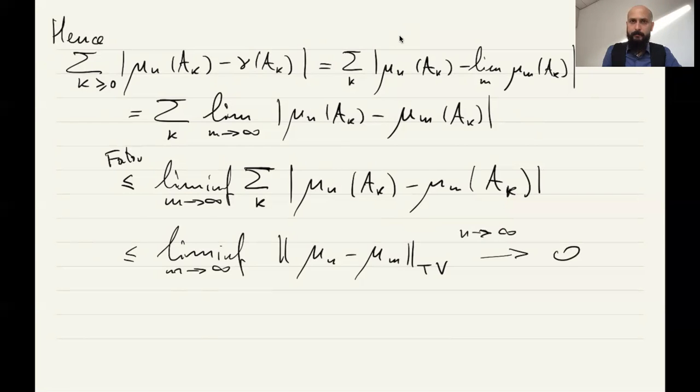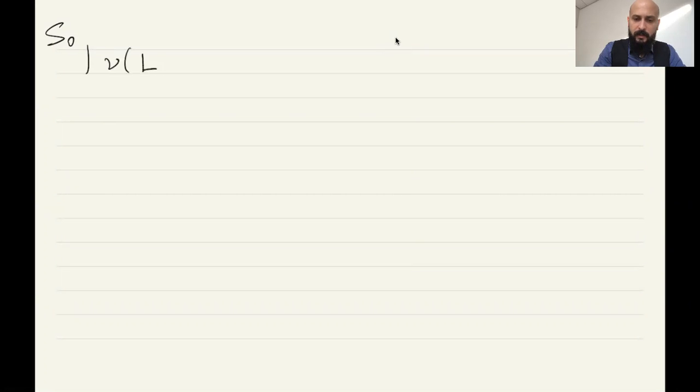Okay. So we're ready to finish the proof that nu is a real measure. What we have to prove is countable additivity. So if you have a disjoint family A_k, nu of this union is the sum of nu(A_k). So what we want to show is that the difference is equal to 0.